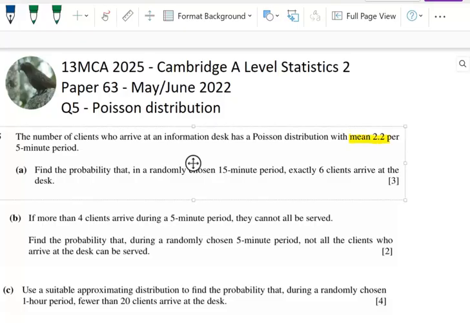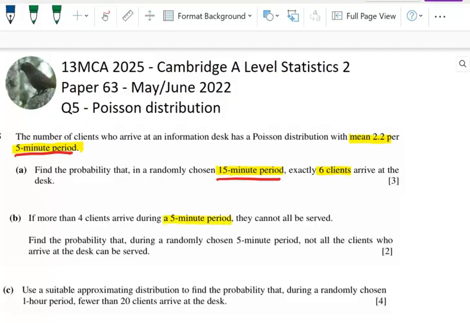Okay, we've got the number of clients who arrive at an information desk has a Poisson distribution with a mean of 2.2 per 5-minute period. Find the probability that in a randomly chosen 15-minute period, exactly 6 clients arrive at the desk. That's going to be a straightforward one where we just need to change the value of lambda, which is the mean parameter, because here we're given it for 5 minutes and here we need it for 15 minutes.